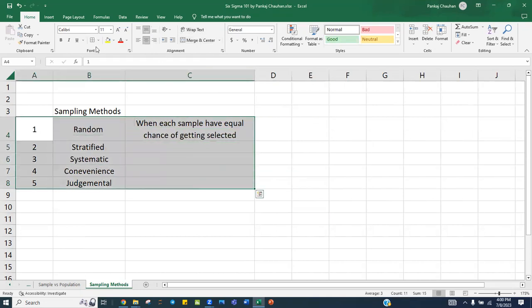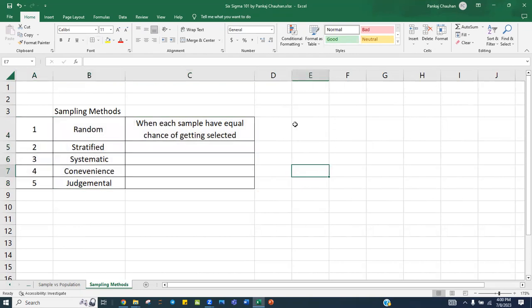The vendor has a full basket of oranges, maybe 100, 200, 250, 300, and out of that you pick 4 or 5 randomly. That means random sampling. Or in production, there are X number of boxes on the floor, and you pick any one box and test it. That is random sampling.